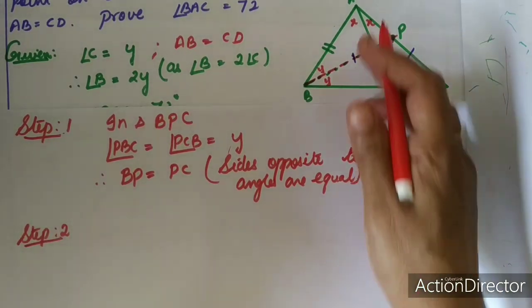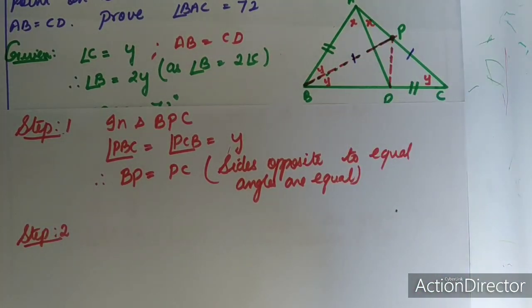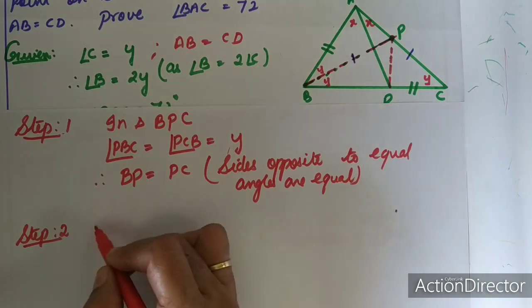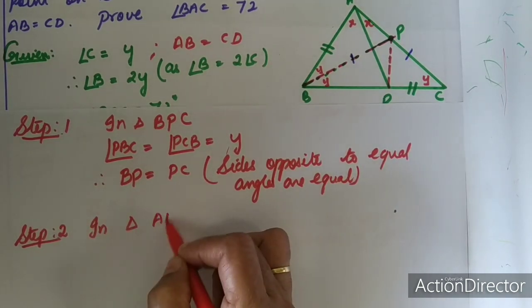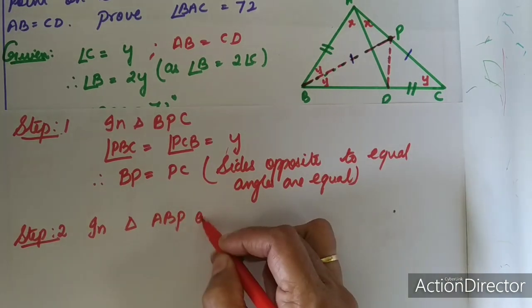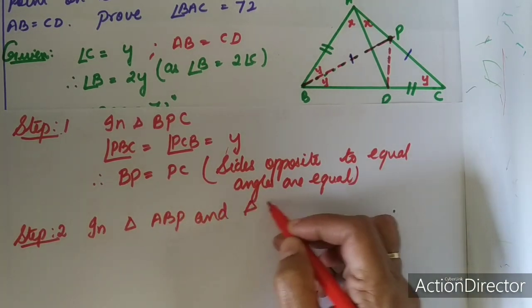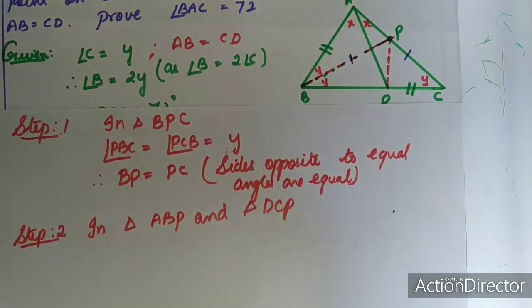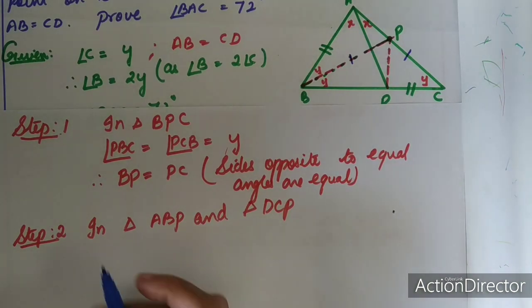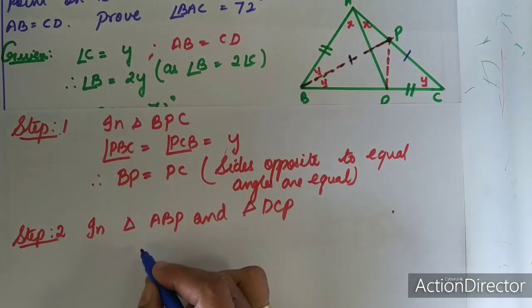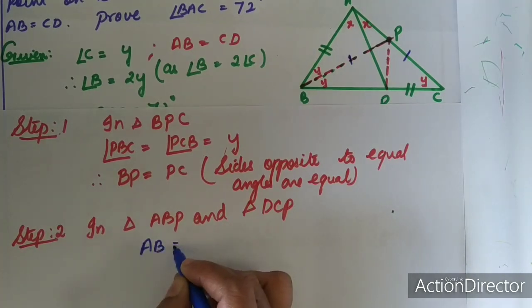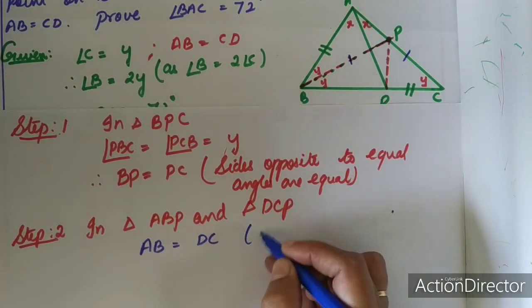Now let us take the triangle ABP and DCP. In triangle ABP and triangle DCP, we can find 3 conditions. First condition, you can say AB is equal to DC. It is given.